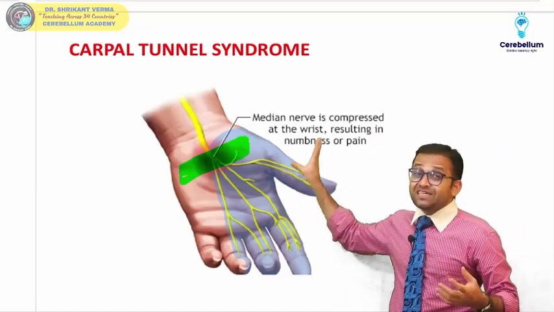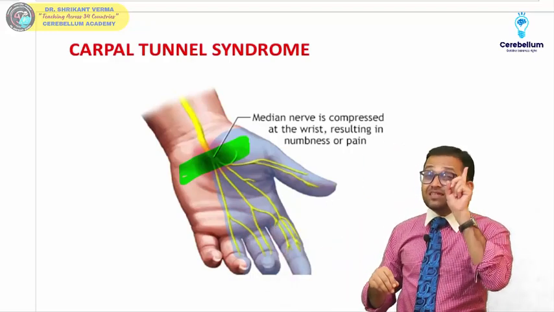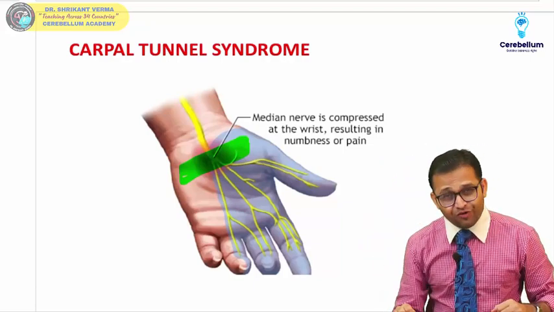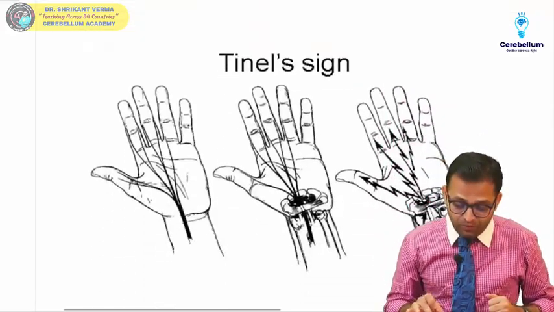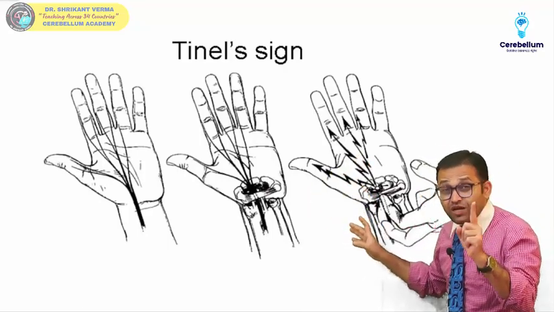There is the sensory abnormality along the lateral 3.5 digits, as well as a compression of the median nerve. So there is a thenar atrophy. You will see the ape thumb deformity. Yes, this is an important point. What other signs will you see? Yes, Tinel sign you will get in case of the carpal tunnel syndrome.